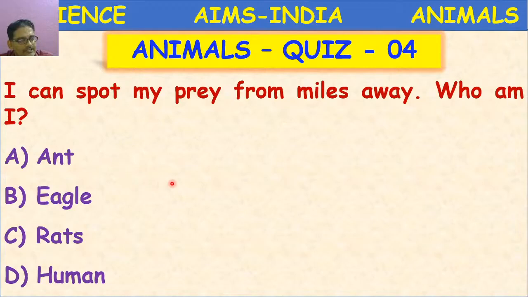Come on. Yes. B is the correct answer. Eagle. Eagle is an animal with sharp sight. From a long distance, it can see even sand grains on the land. That is one of the specializations of the eagles. Sharp sense of sight. Next.